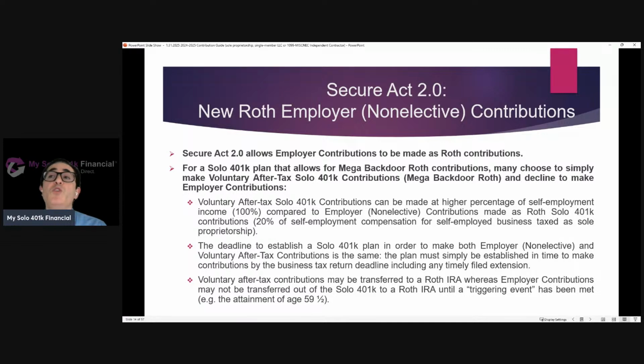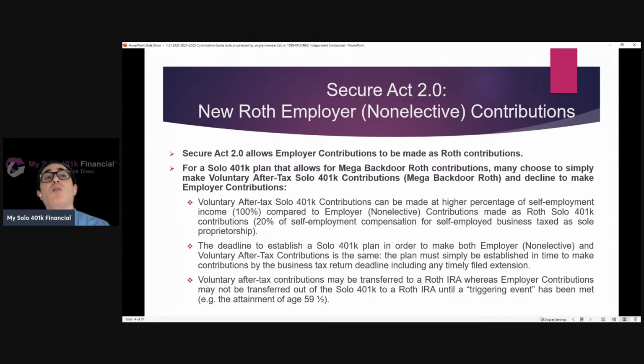Another reason why someone would choose to make voluntary after-tax contributions instead of making employer contributions as Roth contributions is more flexibility with those voluntary after-tax funds. So typically you can't transfer money out of a solo 401k, even if it's going to another retirement account, until you've met a triggering event, such as being age 59 and a half or older. A big exception to that general rule, though, is voluntary after-tax funds. So voluntary after-tax solo 401k funds may be transferred out of the plan, such as to a Roth IRA, without needing to meet a triggering event.